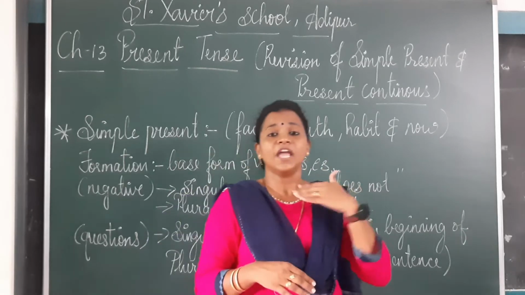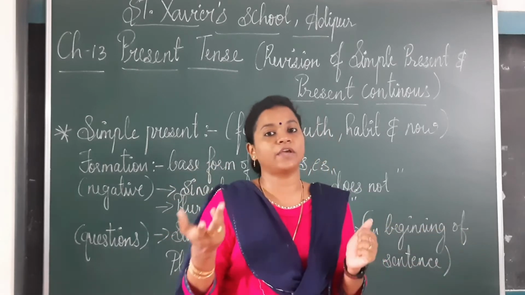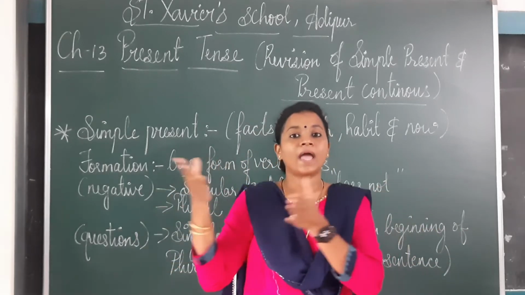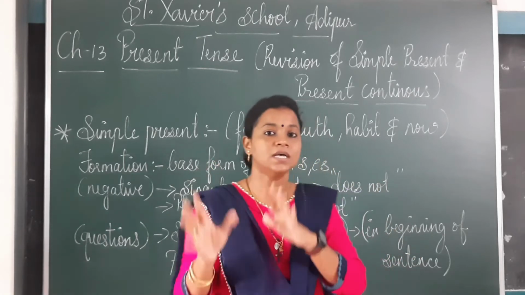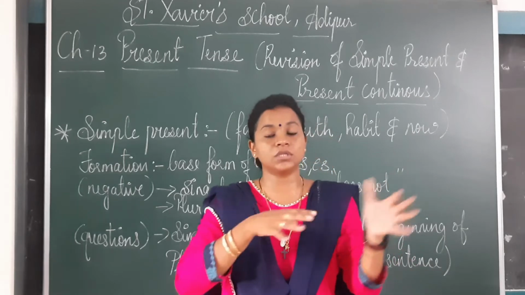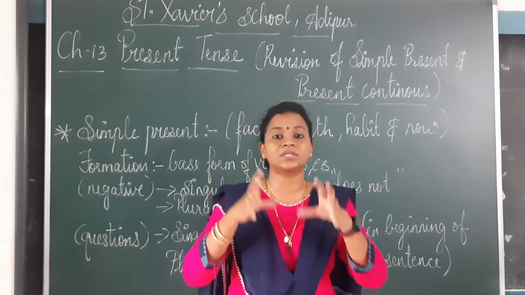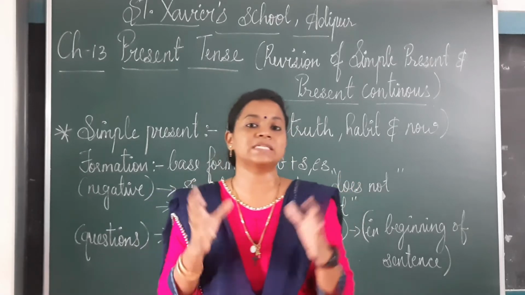The habit, if I get up early in the morning every day at 5 o'clock, so that is my habit, nobody can change and that will remain always the same. Now means what is happening now. So the thing which is happening now or the thing which is mentioned now is in the simple present tense.